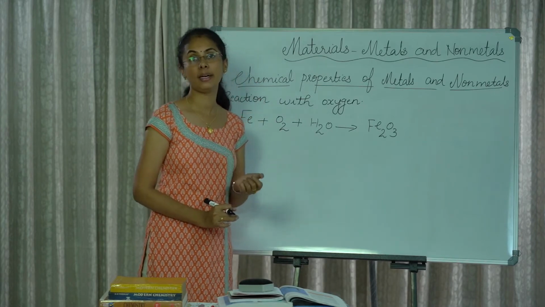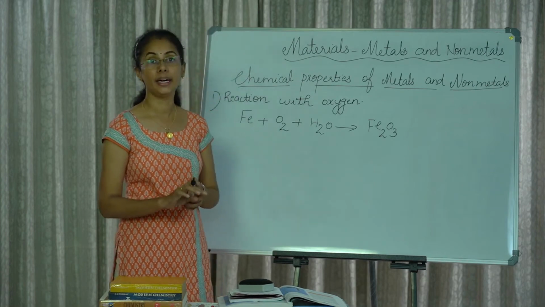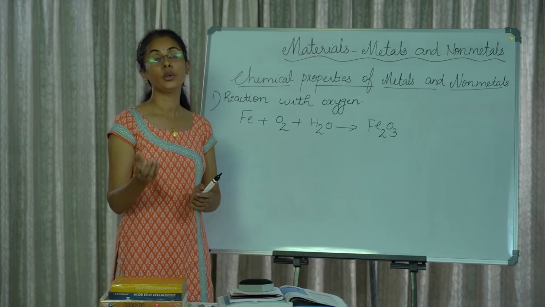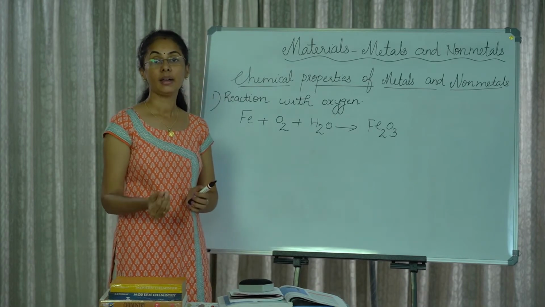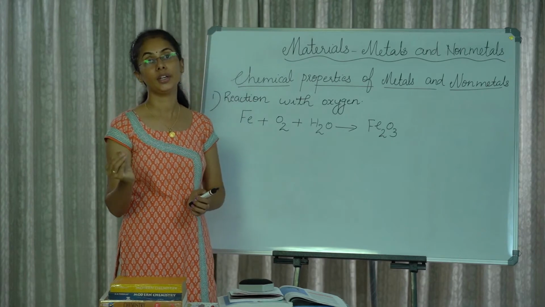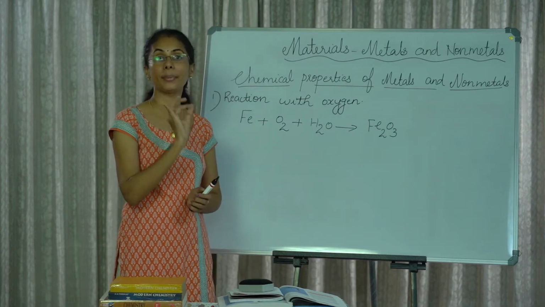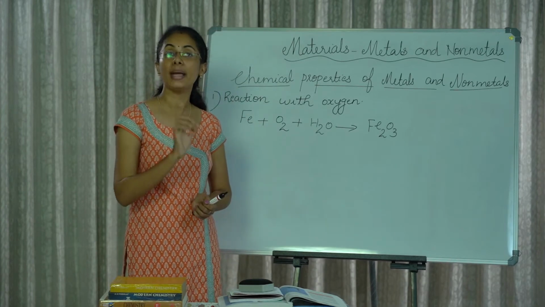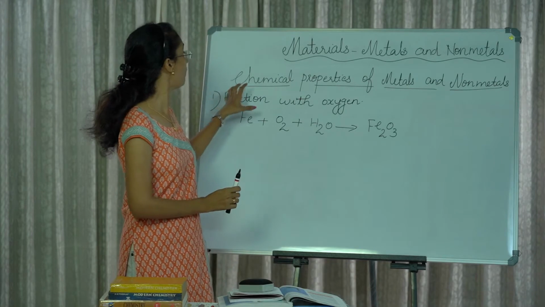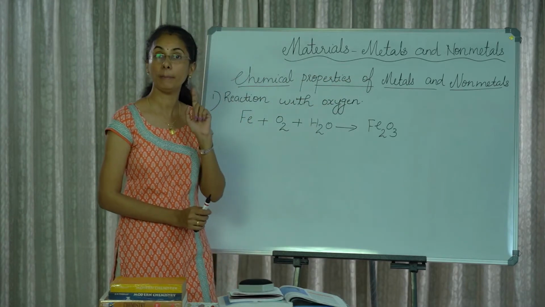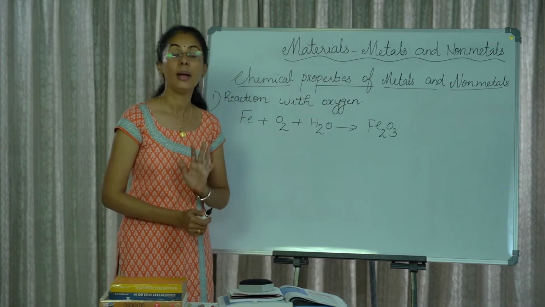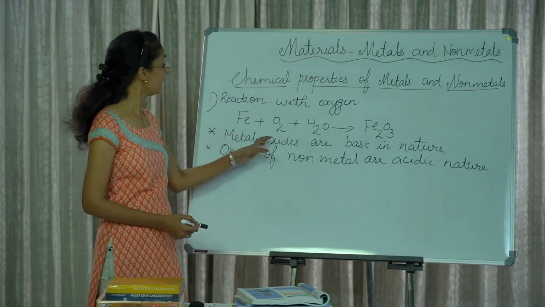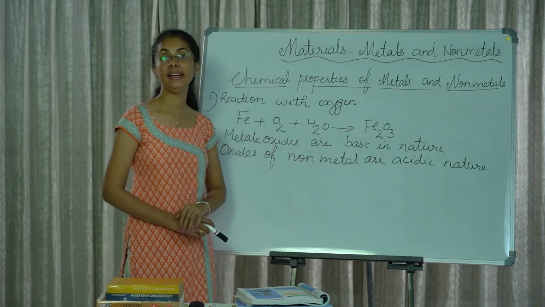Another example: take a magnesium ribbon and burn it, then take some ash and dissolve it in water, then check it using the litmus paper. The red litmus paper is converted into blue color. Here also there is the presence of basic nature. So metallic oxides are basic in nature. This is the first chemical property of metal.